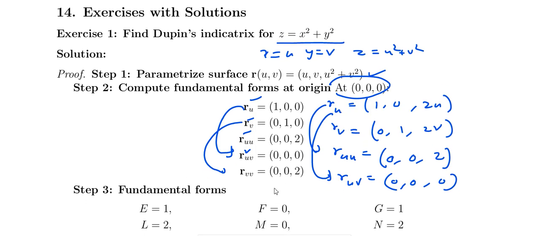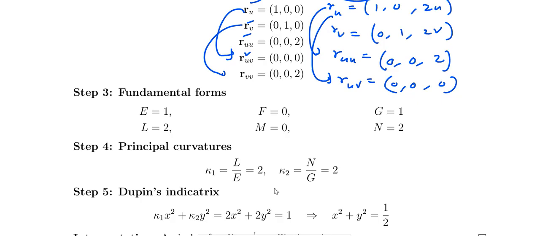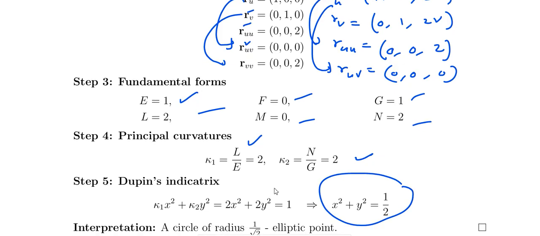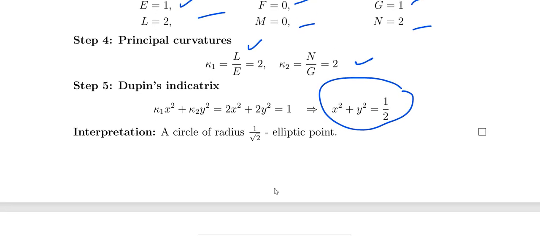And from the fundamental forms, we have found all of these. Applying the fundamental form formulas, E is 1, F is 0, G is 1, L is 2, M is 0, N is 2. And when you apply the principal curvatures, kappa 1 equal to L by E, we just saw this, you have to memorize these, and kappa 2 equal to N by G. And Dupin's indicatrix says kappa 1 x square plus kappa 2 y square equal to 1, so 2x square plus 2y square equal to 1, so x square plus y square equal to 1 by 2. This is called the Dupin's indicatrix. What does it represent? The circle of radius 1 by root 2, because 1 by 2 is on the right side, so the radius is 1 by root 2. That is the Dupin's indicatrix.